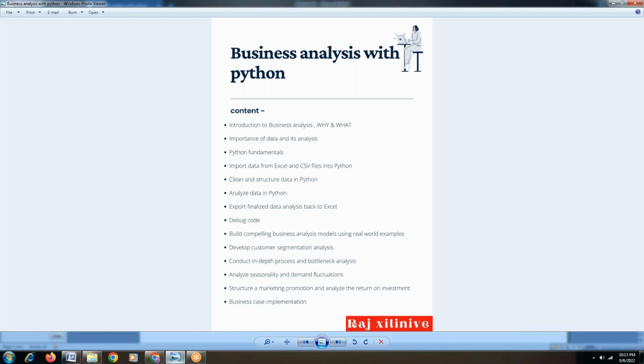Followed by this, next we structure the market promotions, because whatever customer segmentation we are doing is connected to how you are going to promote the market. At the end of the day, the perception of the customer and how you are building your brand and elevating it to the next level is essentially required. So how you need to promote your market and how you are analyzing it.